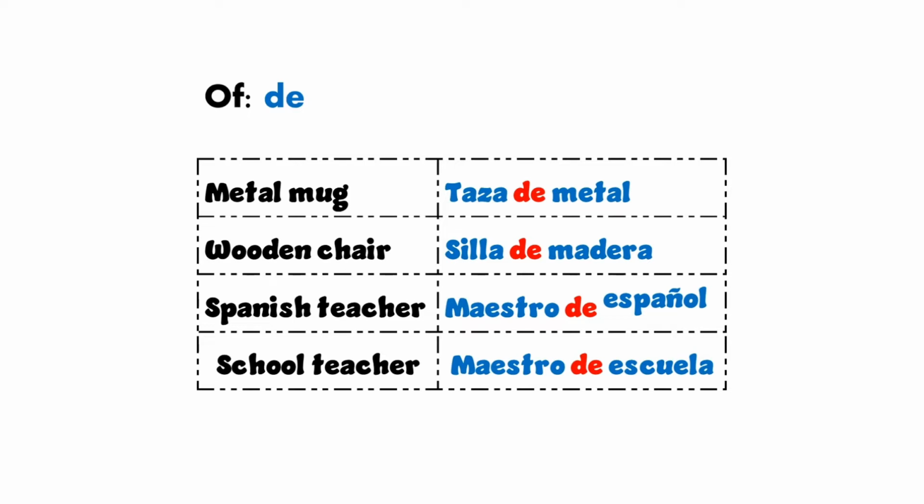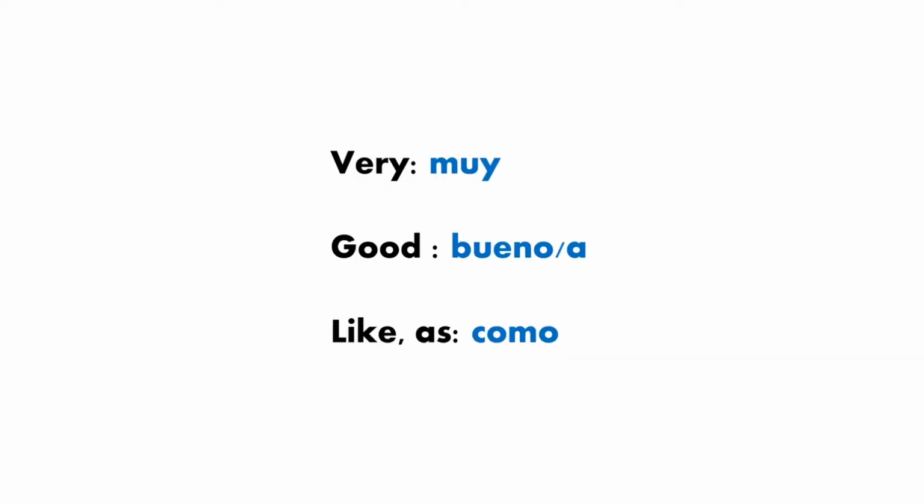Let's continue. I have this vocabulary. Very in Spanish means muy. The second one, good, in Spanish means bueno for masculine, and for feminine it will be buena.